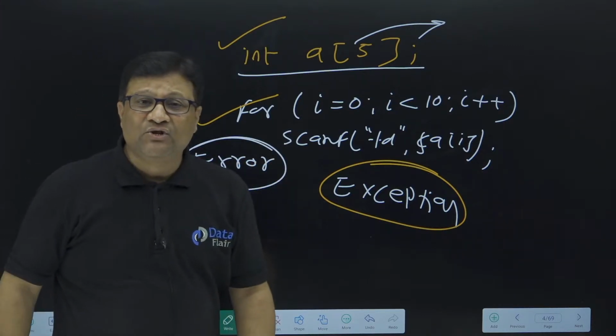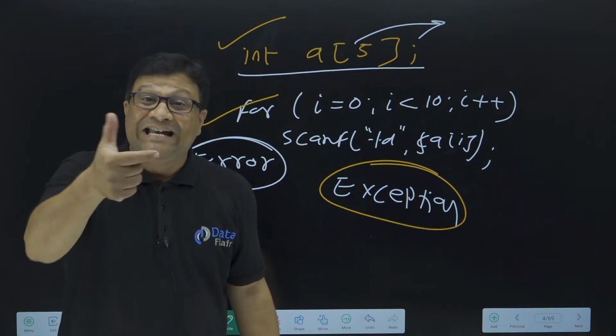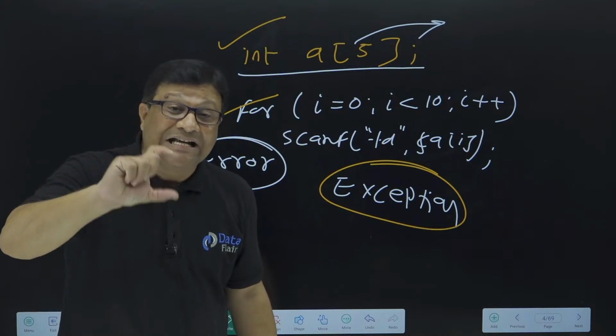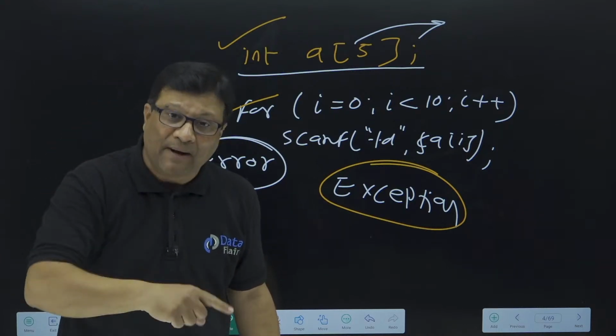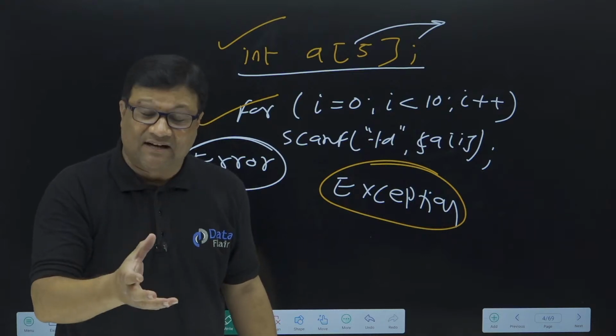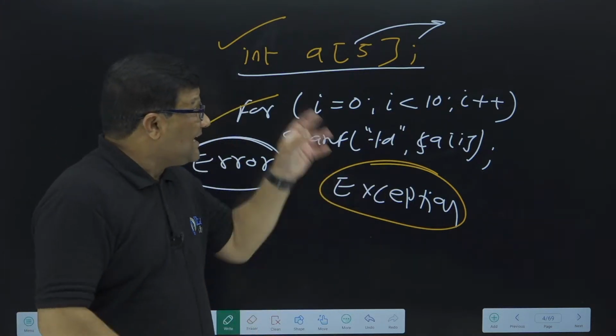The word error we use when we are talking about compile time errors. A compile time error is a syntax error, so it is called a syntax error because it occurs at compilation time. And the error which occurs at runtime is called an exception. So this is an exception.